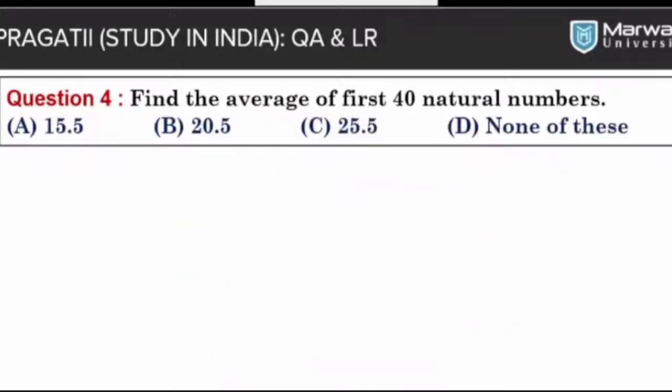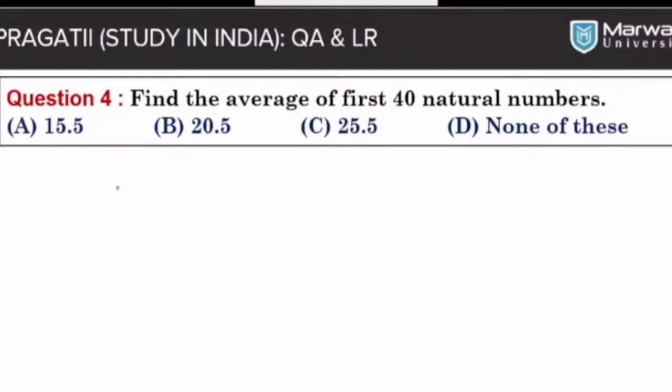All right, now let's look at question number 4. Again, this question is from the average topic, and let's look at the poll result. As per the poll result, 130, most of the students are with option B. They are saying that 20.5 is the correct answer. Let's look at the correct answer for this question.